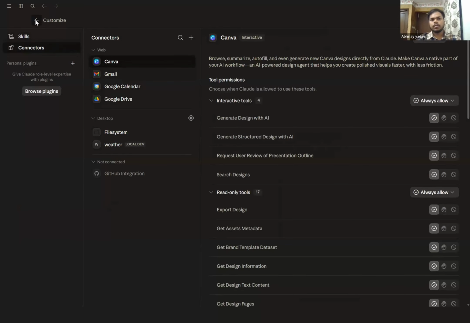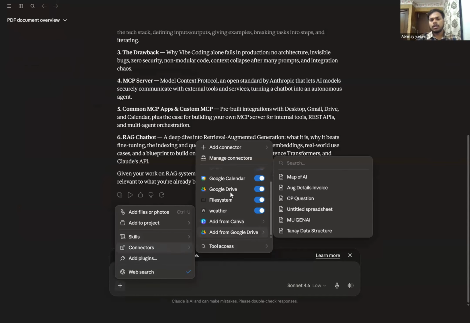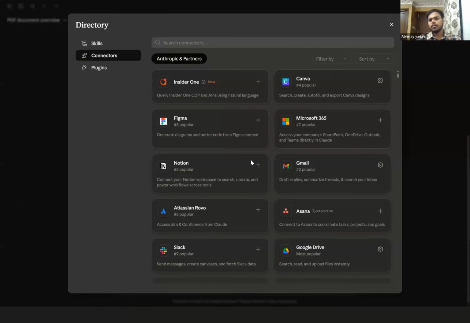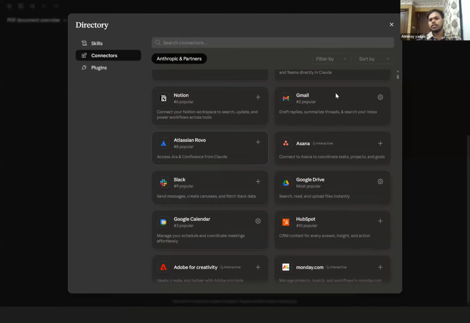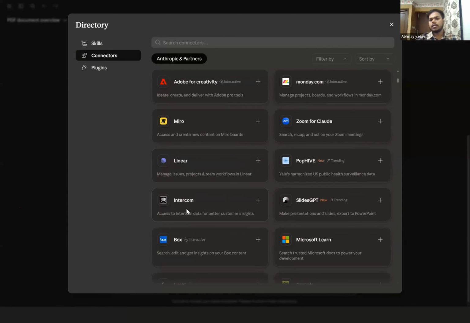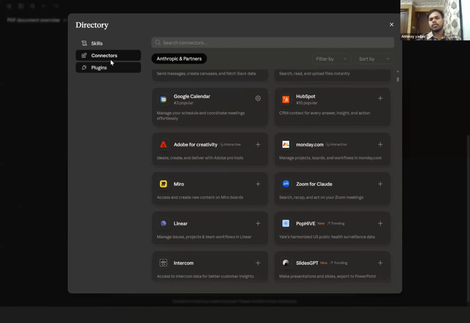Let me just show you. I will go back to the connectors and click over here, add connector. You can add a custom connector or browse connectors. I'm going to browse connectors. You can see over here, don't you think these look like applications? The Gmail application, Notion, Atlassian, Slack, Google Drive, Google Calendar, Adobe Creative, and Linear. It is moreover similar to that. So a connector is just like the App Store or the Play Store.